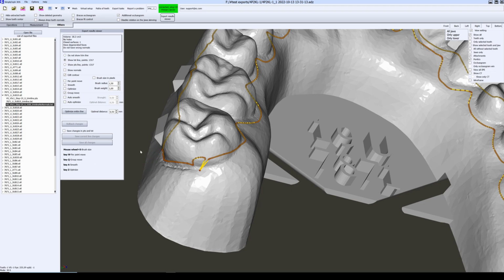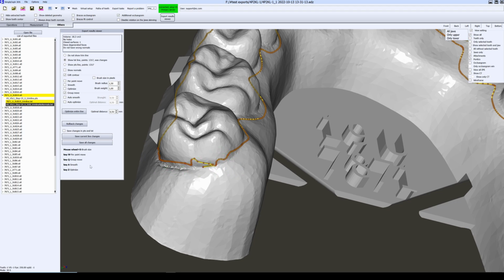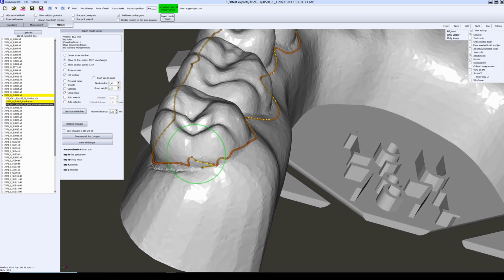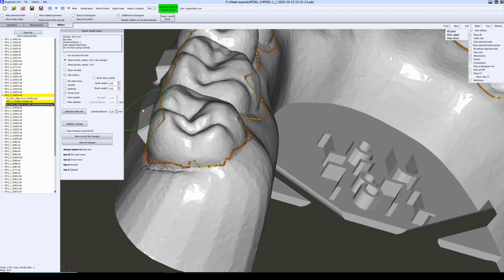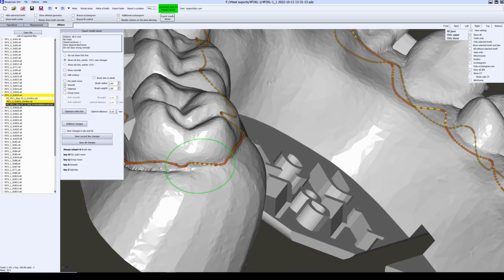To edit this line, I choose Group Movement and I can move these points. Pressing button S, I can change the brush radius. Now I switch on the tool Smooth. It works, as you can see.